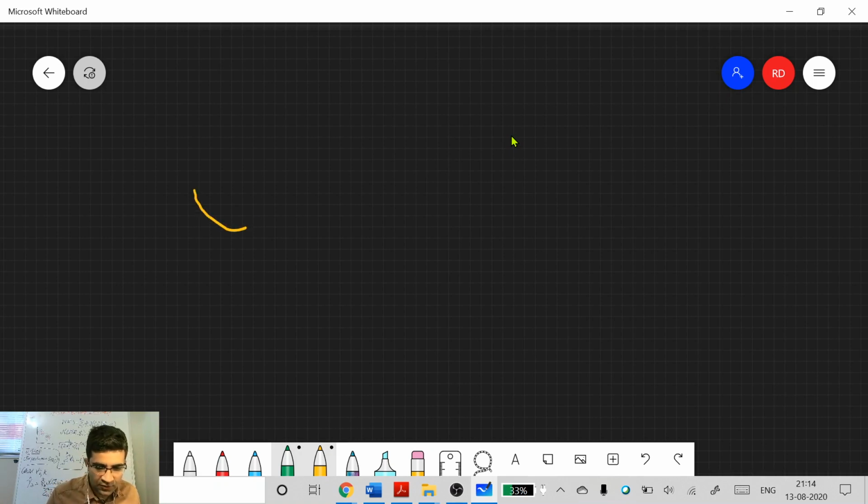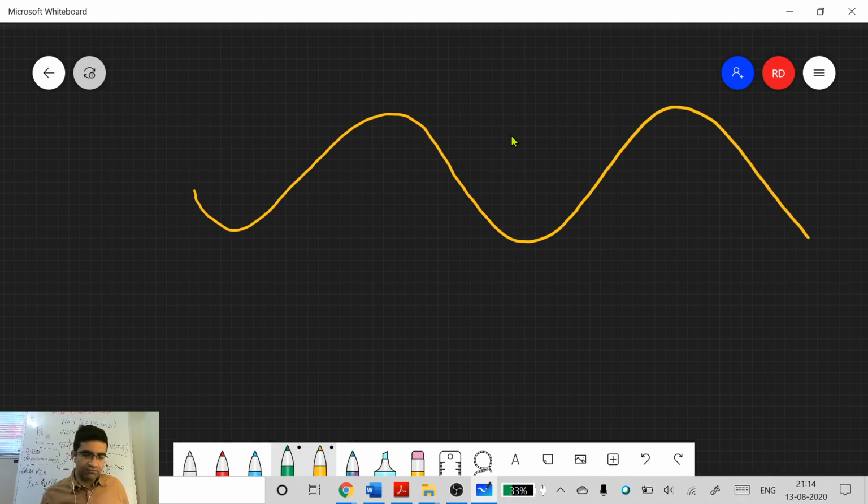If you have a fold, you know the different parts of a fold, right? You should be aware of these.